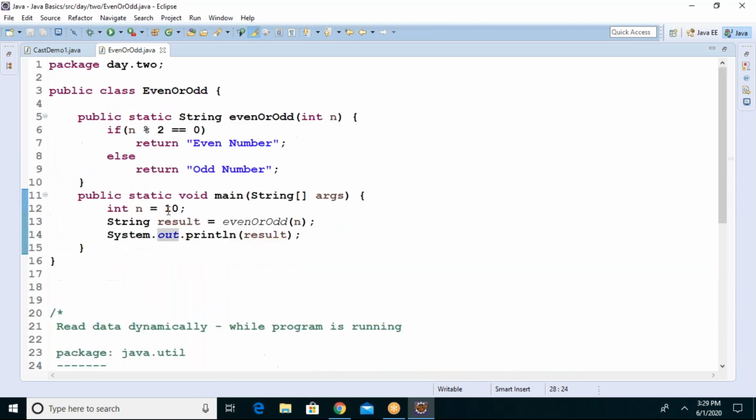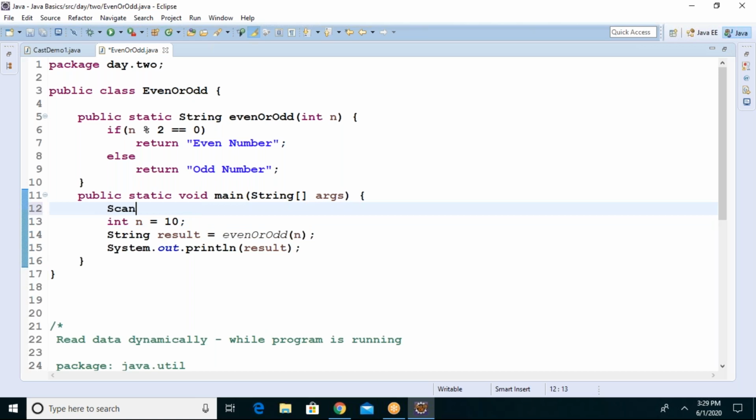Okay. Now let me introduce here, rather than just saying n equal to 10. What do you mean by n equal to 10? The value 10 is being stored into n. Before that, I just declare a Scanner class object here.